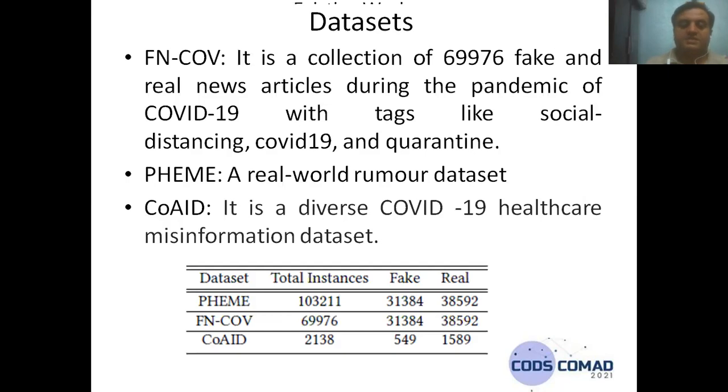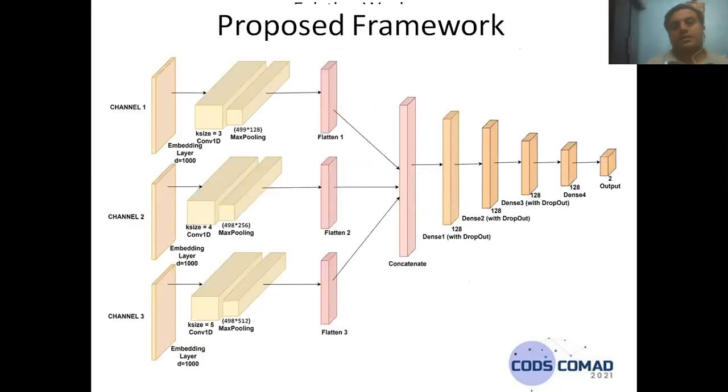The table describes how many total instances, how many real, and how many fake for these three data sets. PHEME has a total of 1,03,211 instances, as compared to COED, which is a small data set at 2,138. Now we come to the category of proposed frameworks.